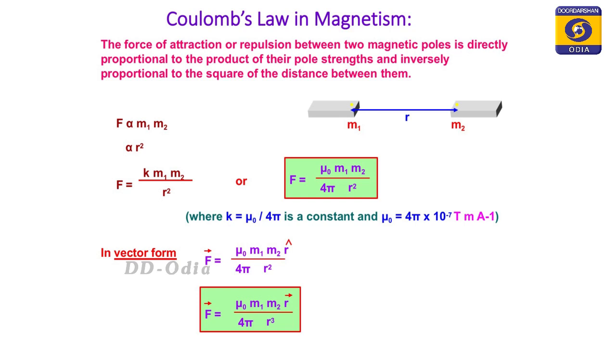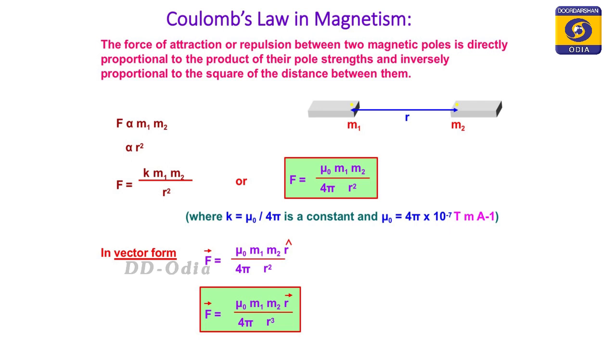You see on your screen the Coulomb's law of magnetism we have written: the force of attraction or repulsion. Why is the question attraction or repulsion? Because, as we know, like poles repel and unlike poles attract.